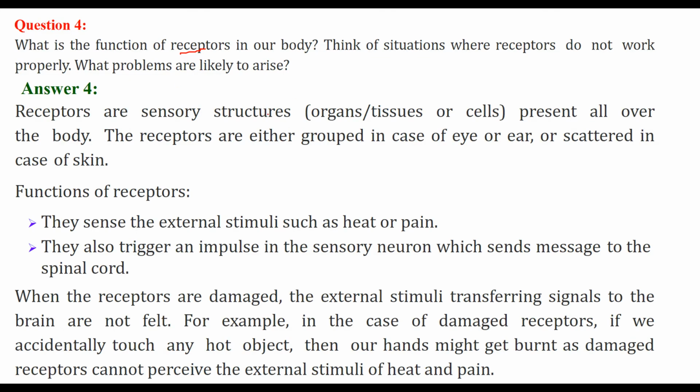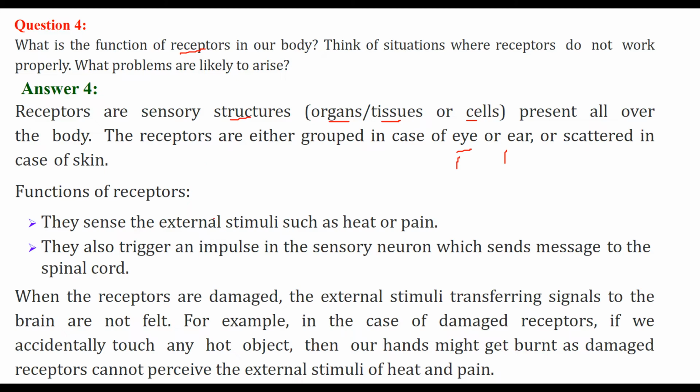See, receptors are sensory structures, basically organs, tissues or cells, and they are present all over the body. For example, eye, ear. The eye receives light, the ear receives sound. These receptors can be combined in the form of an eye or ear, or they can be scattered in the skin. So what are the basic functions of a receptor?